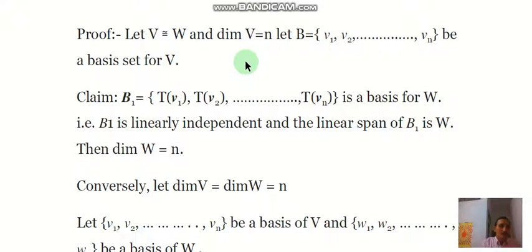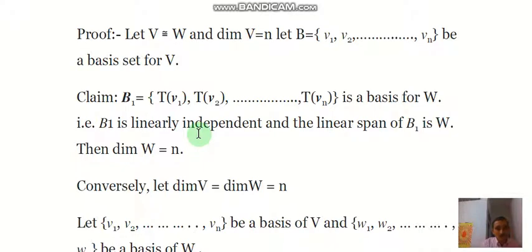Say v1, v2, ..., vn is a basis of the vector space V. So next we claim that B1 equal to {Tv1, Tv2, ..., Tvn}. This is the image set of B, that for each element vi we have taken Tvi, and we will prove or claim that this is a basis for W. For any set to be a basis there are two conditions: the first is linear independence and the second is the spanning property.